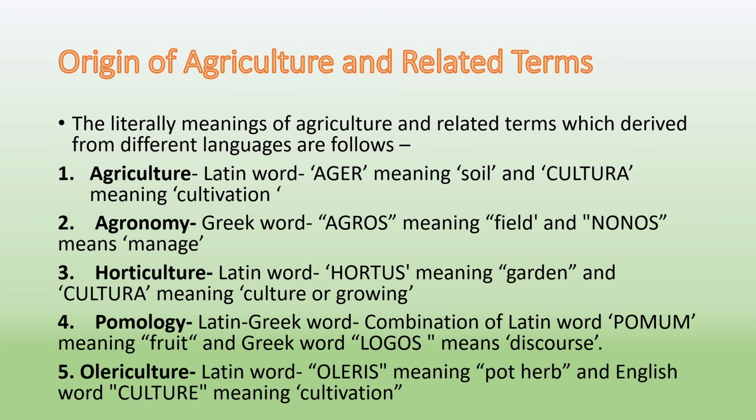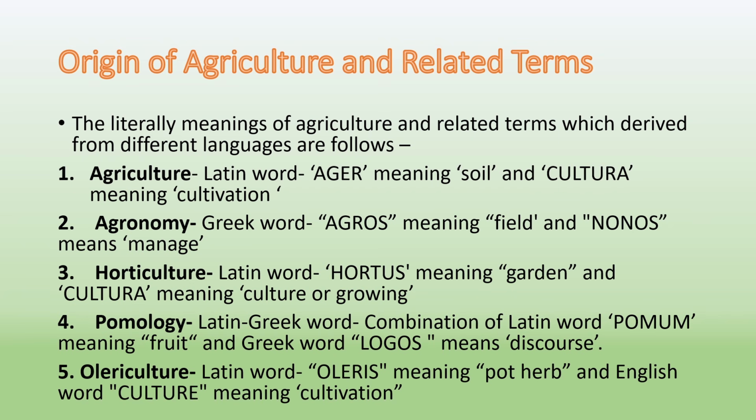The third term is horticulture. Horticulture is a Latin word which is derived from hortus and cultura, where hortus means garden and cultura means culture or growing. The next term is pomology. Pomology is a Latin Greek word which is derived from pomum and logos, where pomum is a Latin word which means fruit and logos is a Greek word which means discourse. The cultivation of fruit crops is called as pomology.